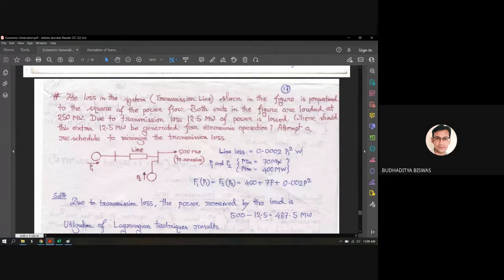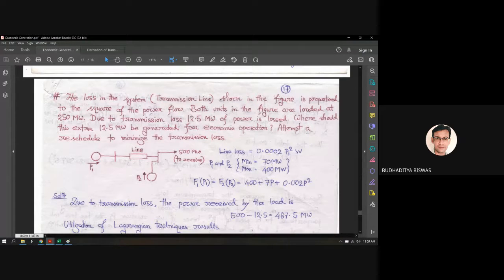Now we need to understand the question. Both units in the figure are loaded at 250 megawatt. As both units are the same, they are actually loaded the same, 250 megawatt. Due to transmission loss, 12.5 megawatt of power is lost. So where should this extra 12.5 megawatt be generated for economic operation? Attempt a reschedule to minimize the transmission loss. So here there are two questions. First you need to understand the question correctly. Once you understand the question, the solution procedure will be easy for you.